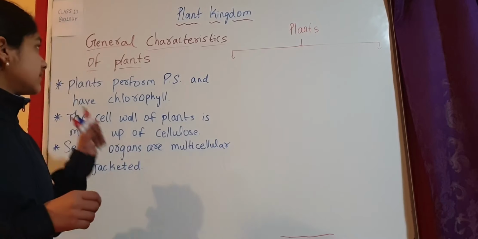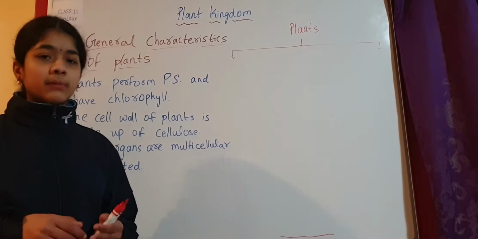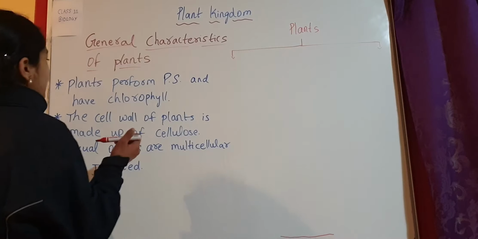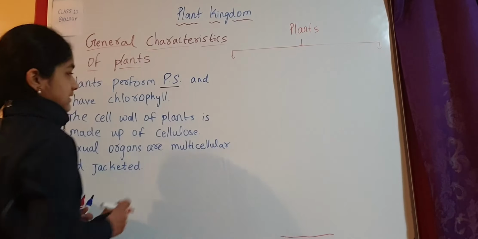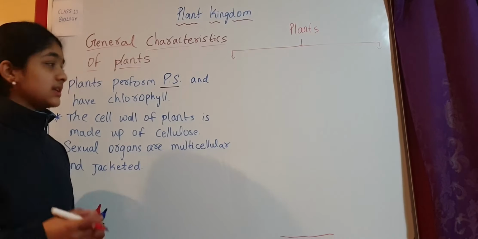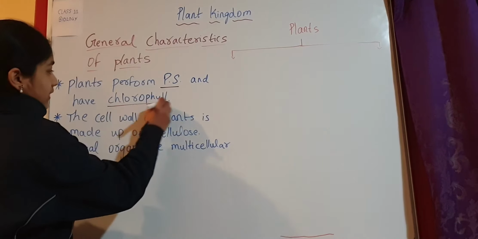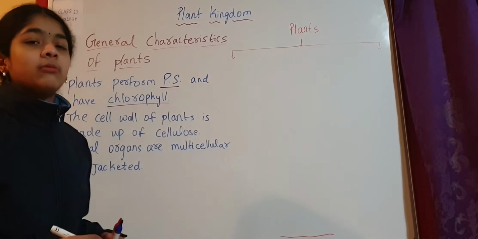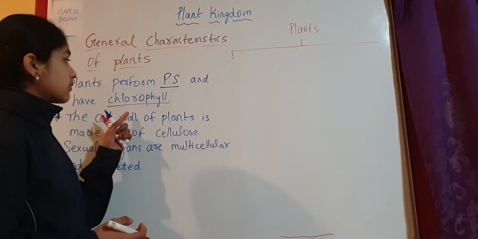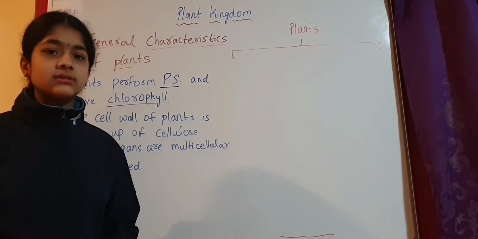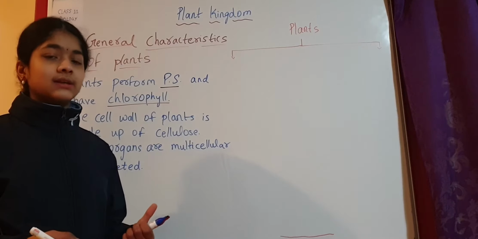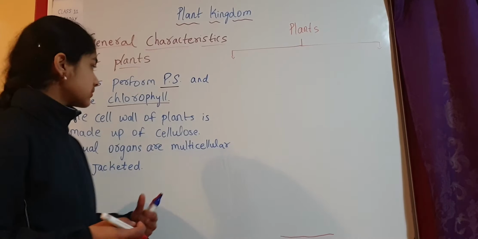Now let's take a look at some simple general characteristics of plants. So plants perform a process called photosynthesis with the help of sun, and they have chlorophyll. Because of this chlorophyll, they are able to perform photosynthesis, and this chlorophyll is present in the organelles of the plant cells, which we have looked at in the last class, that is chloroplasts or plastids.